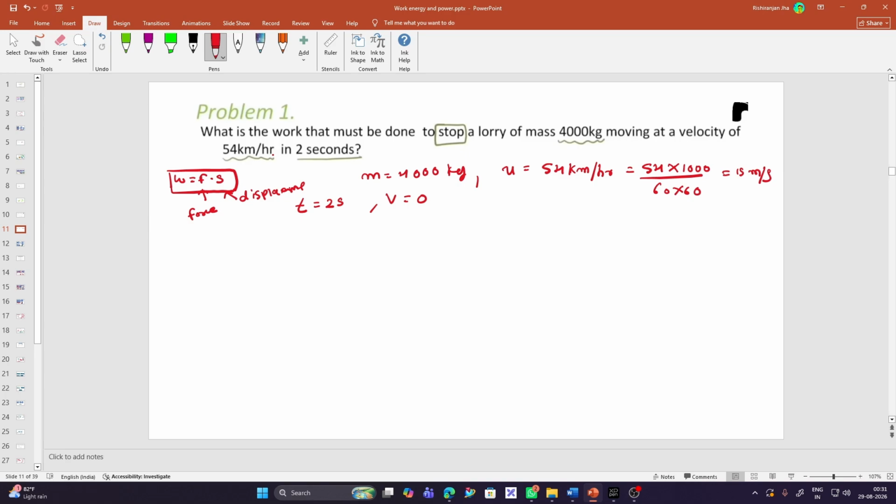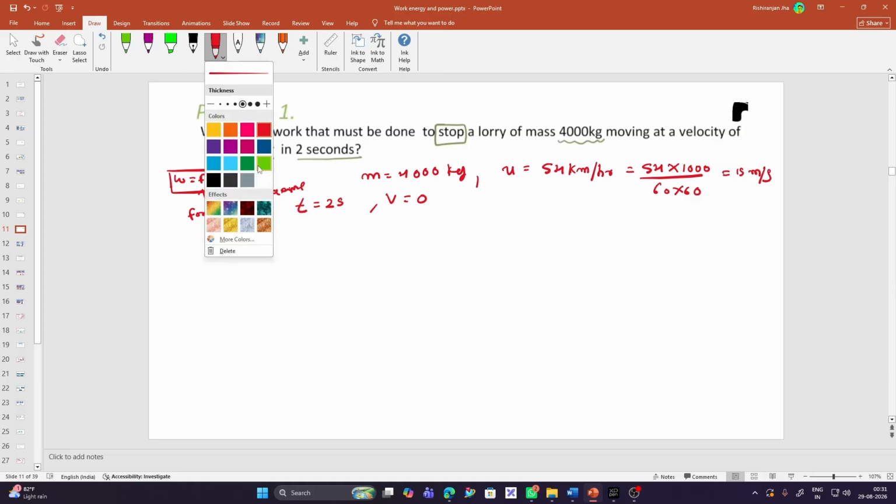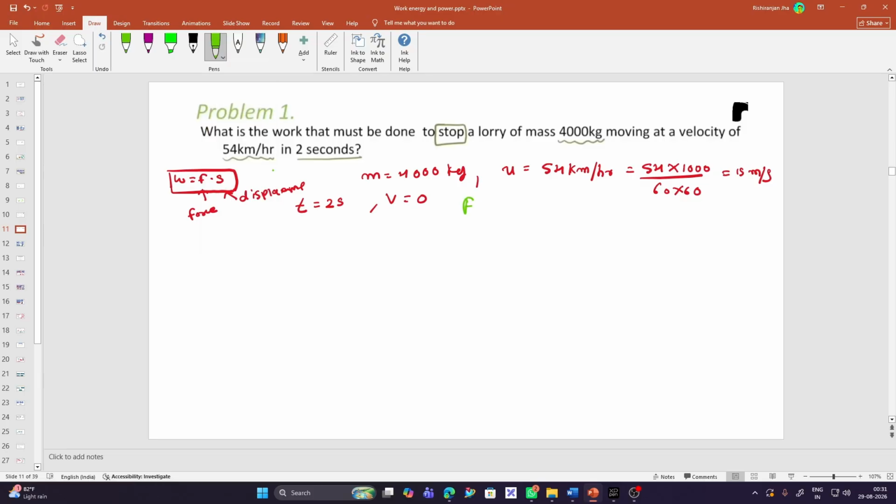Now in order to find the force we need to find the acceleration, because force is equal to mass times acceleration, right? Because we need to find the force, and for that we need acceleration since mass is already given. So we will use the kinematic equation that says v is equal to u plus at.